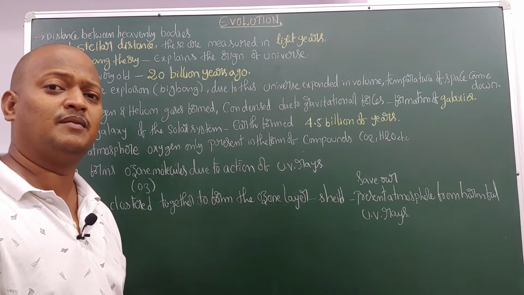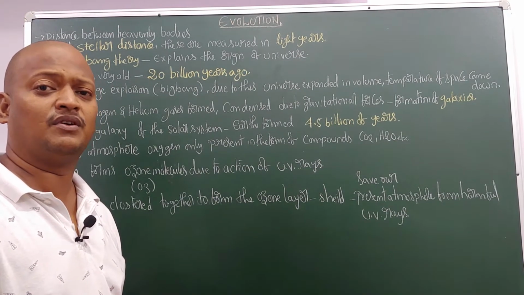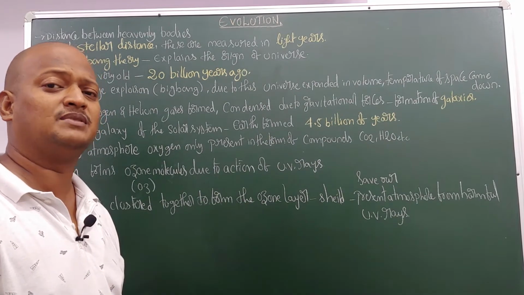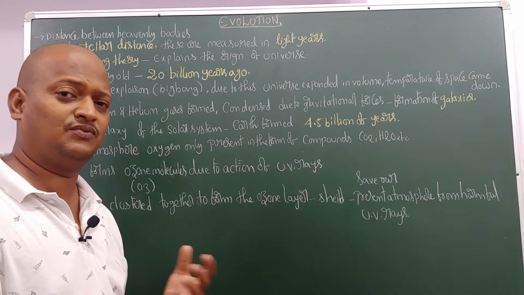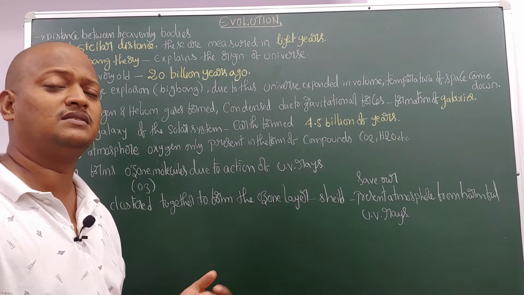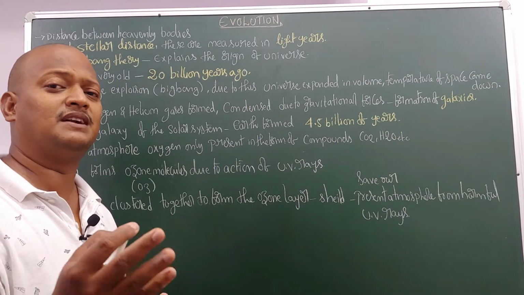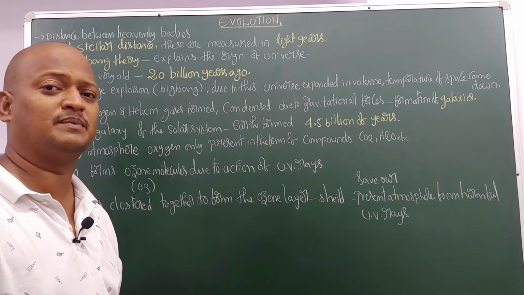Before the formation of all the different types of chemicals on the earth, different types of chemical formation took place.